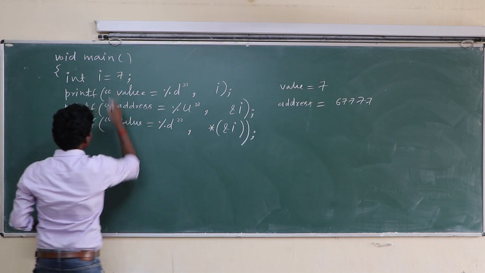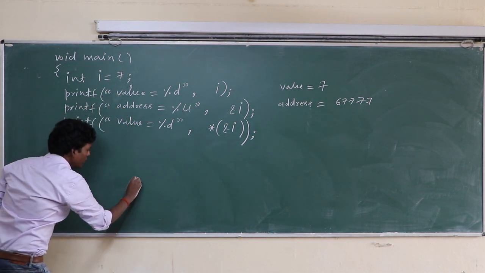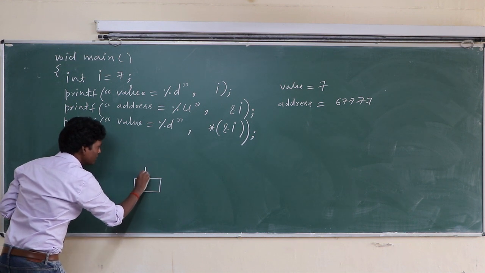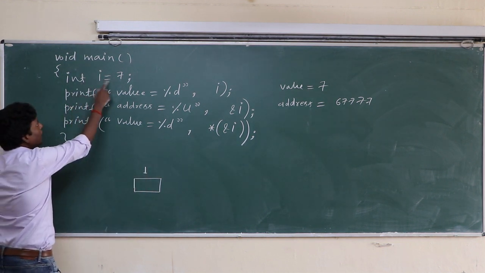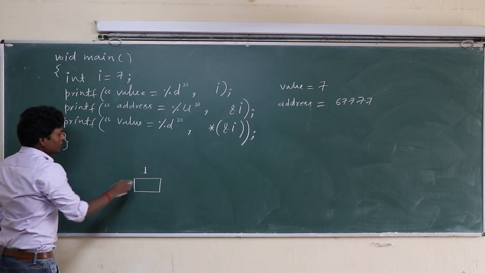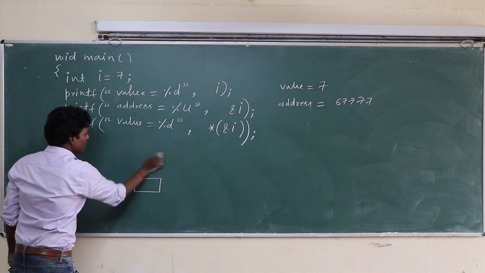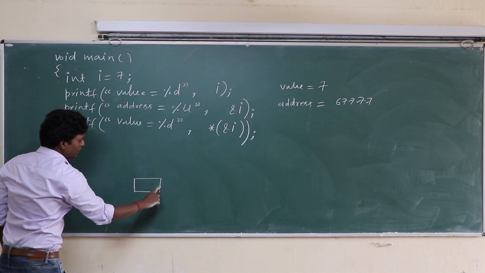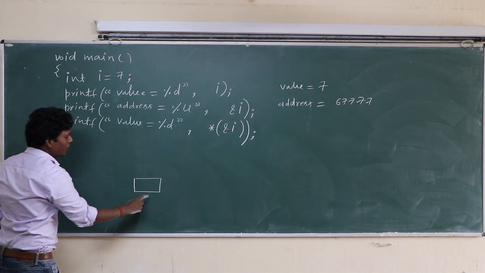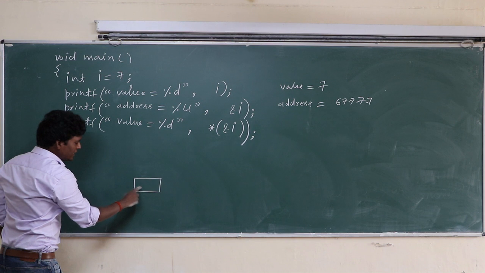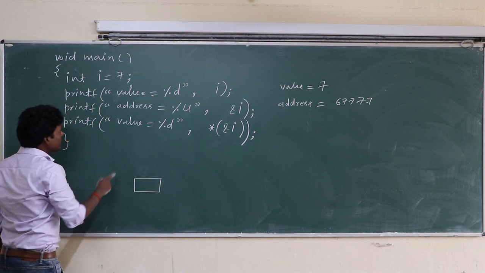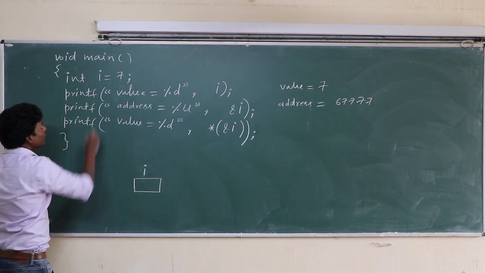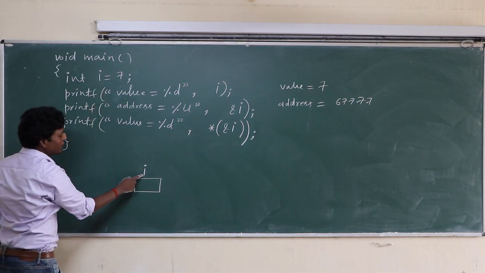Basically, when you declare int i equal to 7, this declaration tells the compiler to reserve memory space that can store an integer value. That is the first thing. The second thing is to associate the name i. Here it is i, that's why we associate i.